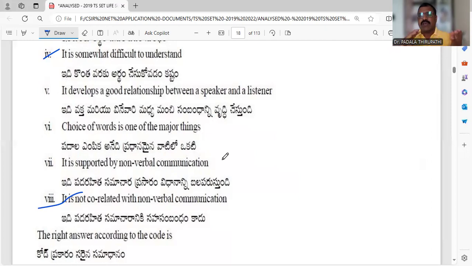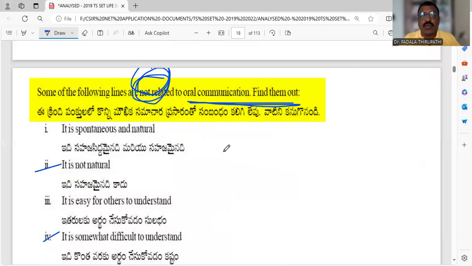Non-verbal communication means I am using different gestures, postures, body language, eye contact, eye movement, body movement and hand movement. These are all non-verbal communication. So definitely, oral communication is supported by non-verbal communication. You are observing my hands, how they move, my body language, my gestures, my stress and intonation and head movement. It is also non-verbal communication. You are observing.